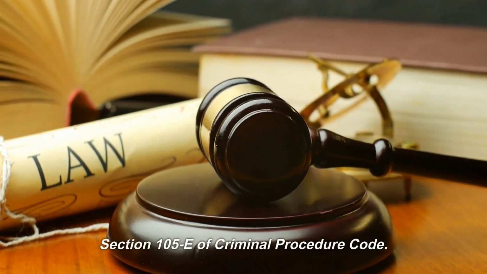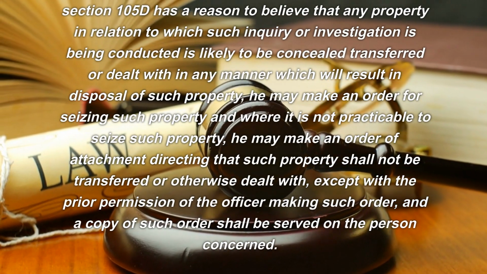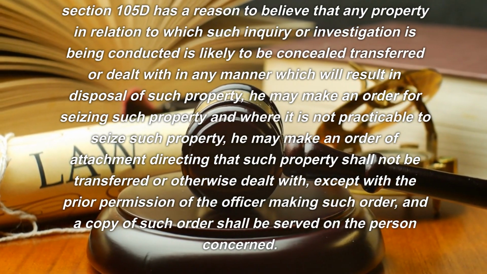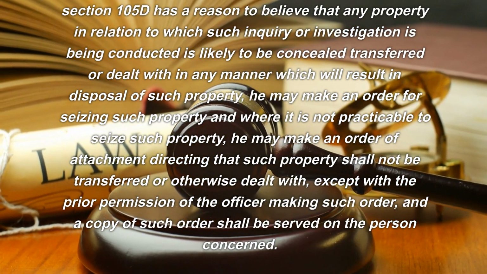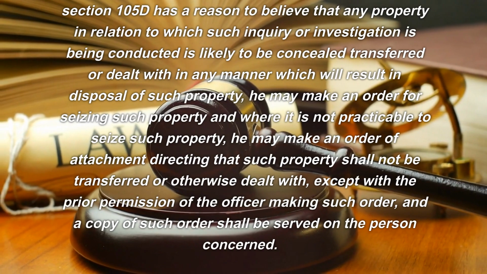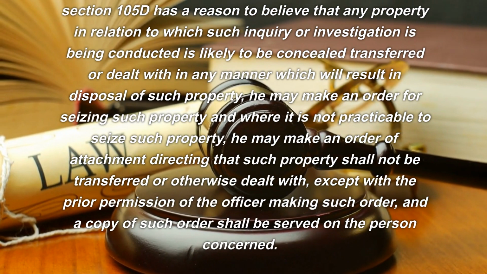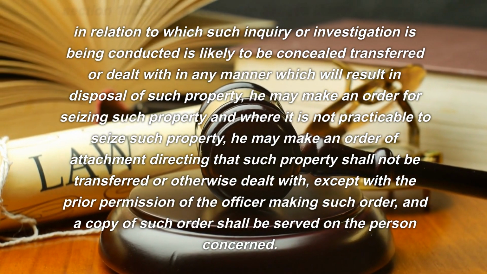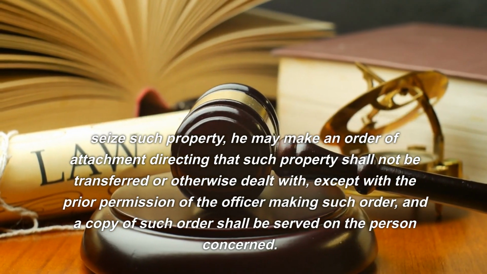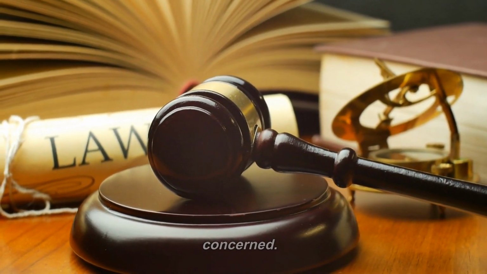Section 105E of Criminal Procedure Code. Seizure or attachment of property. 1. Where any officer conducting an inquiry or investigation under Section 105D has a reason to believe that any property in relation to which such inquiry or investigation is being conducted is likely to be concealed, transferred or dealt with in any manner which will result in disposal of such property, he may make an order for seizing such property, and where it is not practicable to seize such property, he may make an order of attachment directing that such property shall not be transferred or otherwise dealt with, except with the prior permission of the officer making such order, and a copy of such order shall be served on the person concerned.